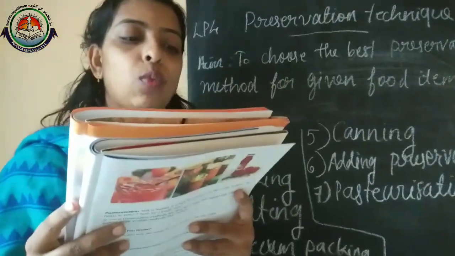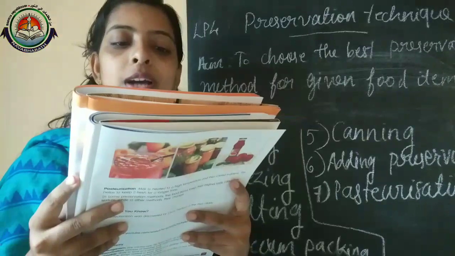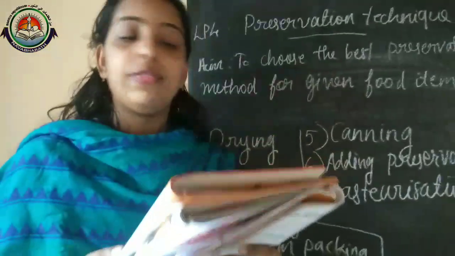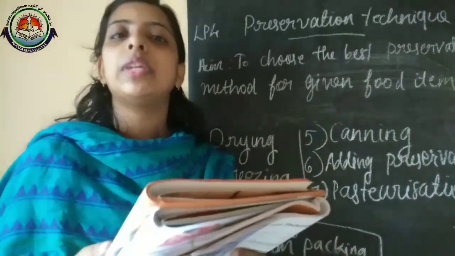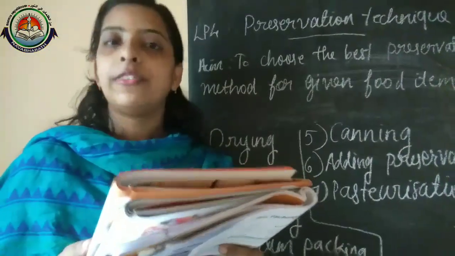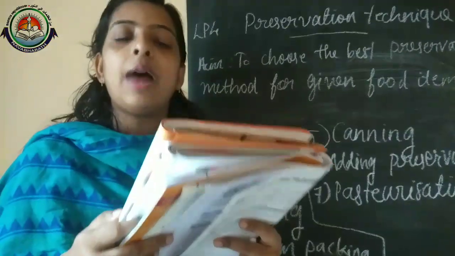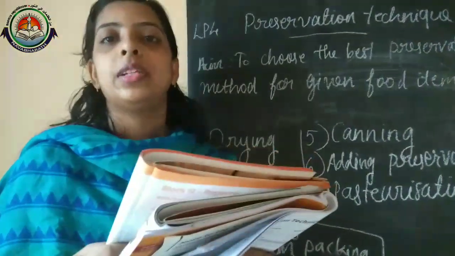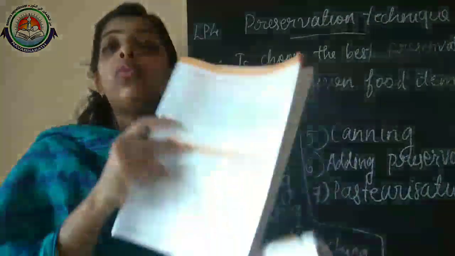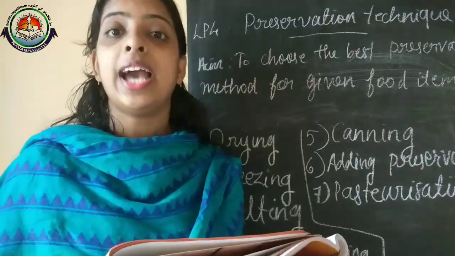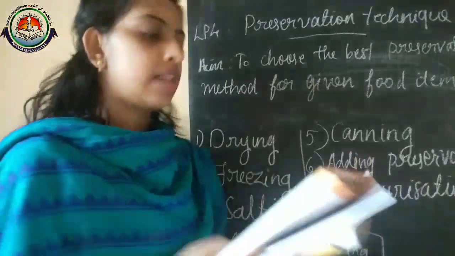And the second one: what will be the most appropriate method to preserve apple for a week? For a week, apple we can store in the refrigerator, so we can write refrigerating. Apple for a year: canning.